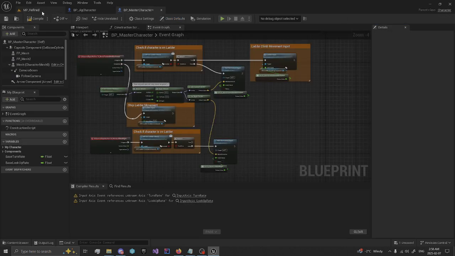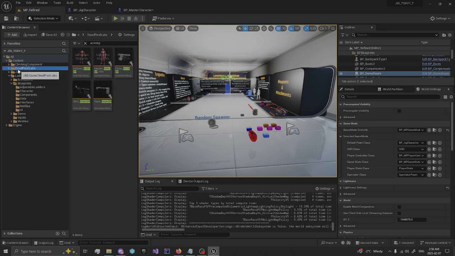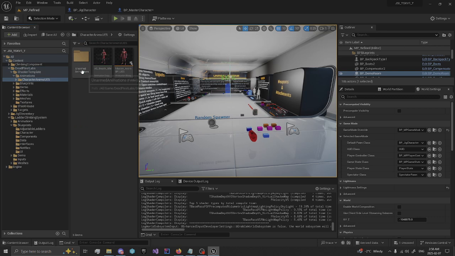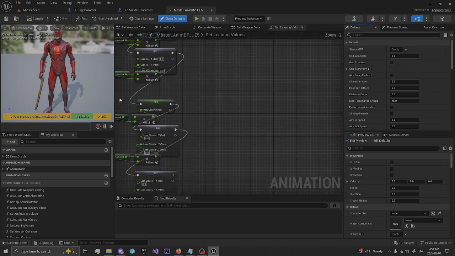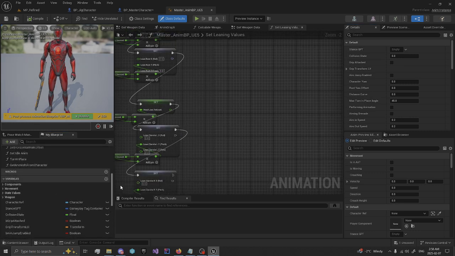And we're actually not looking for this animation BP. We go into Dev Pixel, Computer Template, Animations, and I believe we're using this animation blueprint. Yep.